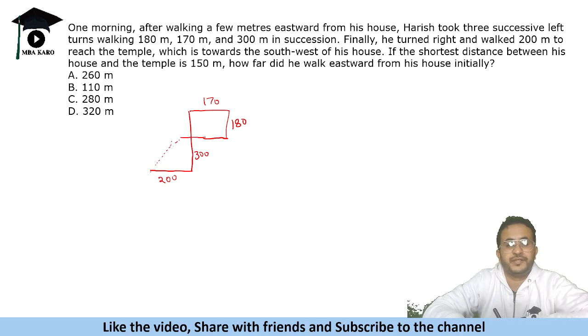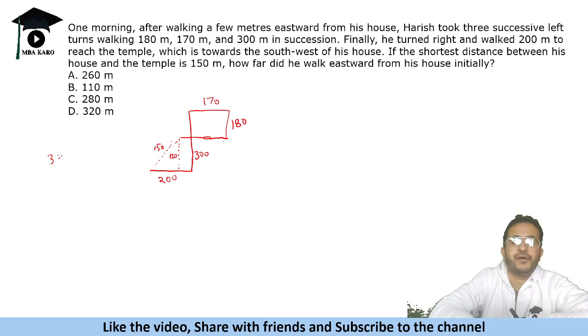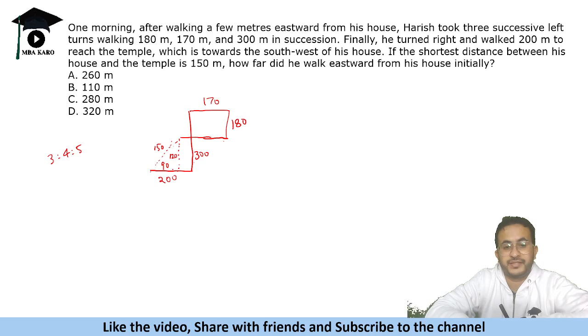So we need to find out how much he walked like this. This distance is given as 150. This distance we know is 180 and 300, so this is 120, right? If this is 120 and this is 150, 3, 4, 5, we have a right angle triangle. So this will be 90. This distance is 90.